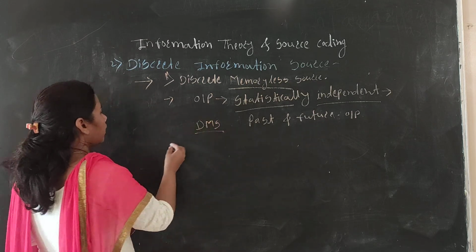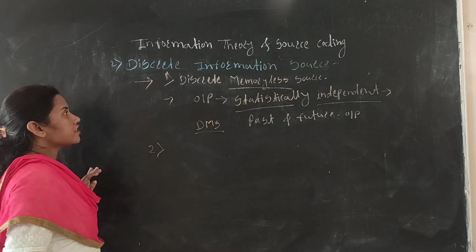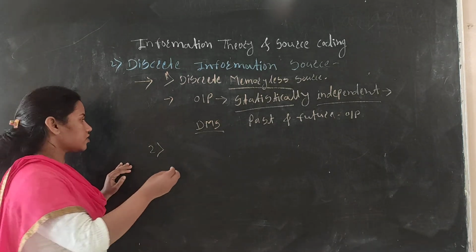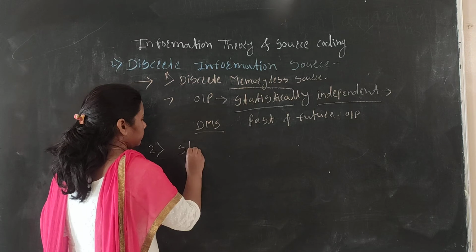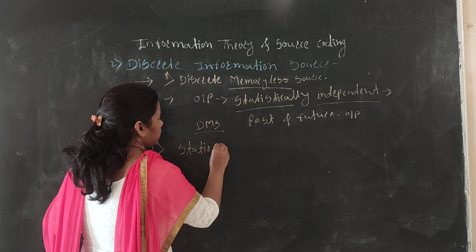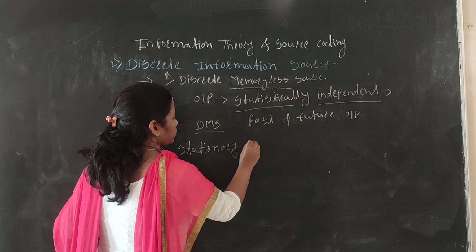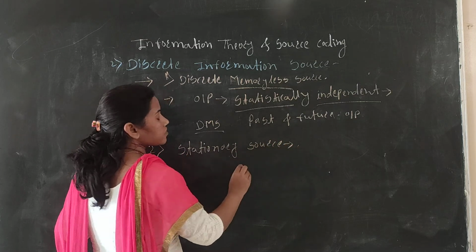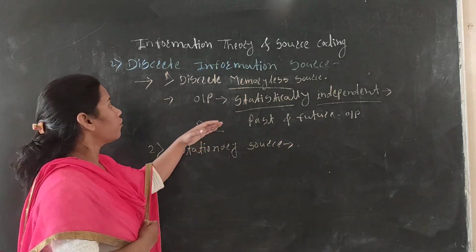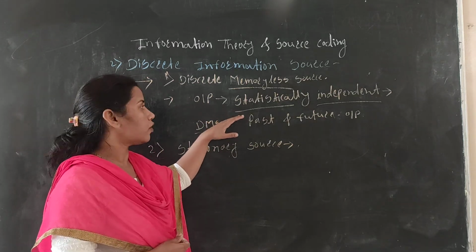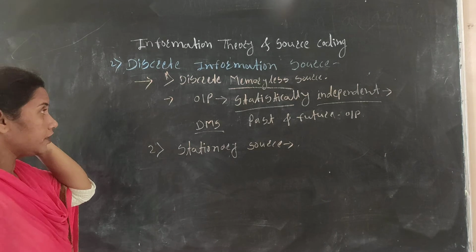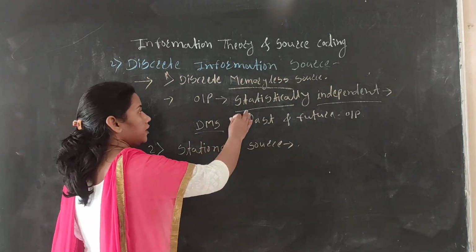Now the other type of discrete information source is the stationary source. The stationary source is the opposite of the DMS, because the current output coming from the information source is statistically dependent.